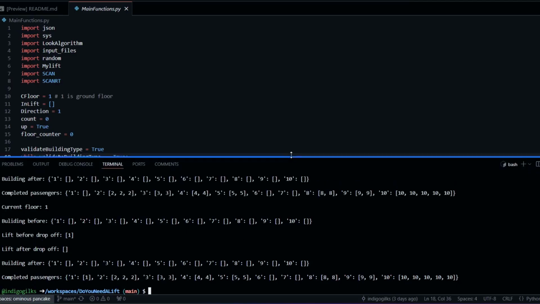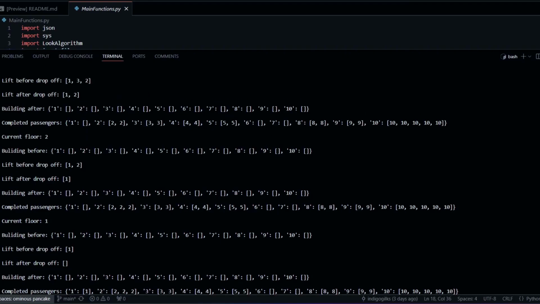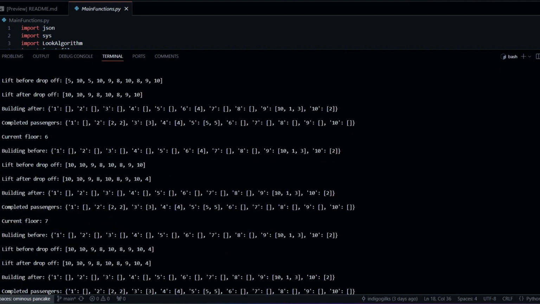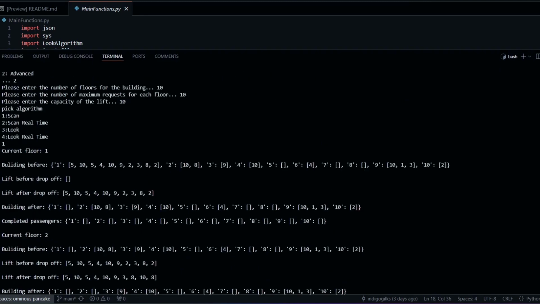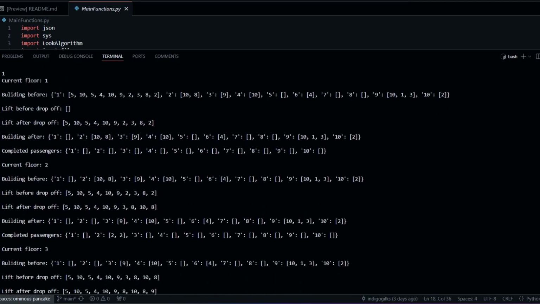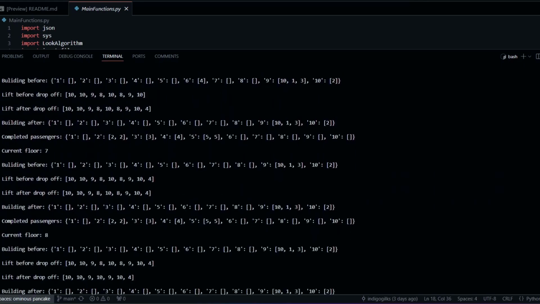Now it's quite a lot that it outputs. Essentially what the scan algorithm outputs is the original state of the building before a change is made, the state of the lift, and then the lift after dropping off anyone on that floor. So you can see the process of how that happens with the first floor here. We have all the first floor go into the lift, and then they get dropped off at their respective floors.